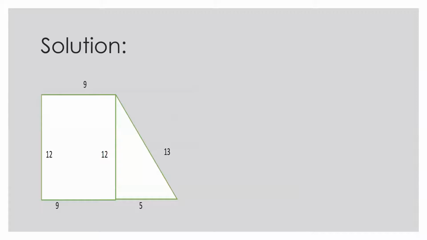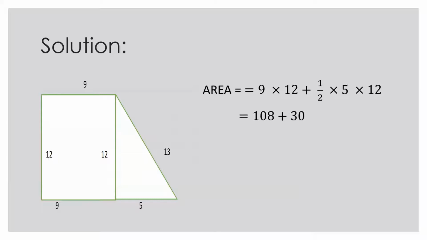So now when I have to find the area, the entire quadrilateral is divided into two parts. One is a rectangle and the other is a right angle triangle. So of course the area will be the area of the rectangle, 12 times 9, plus the area of the right angle triangle, half into base into height. The total area is calculated just like today we teach children to find area in our textbook.